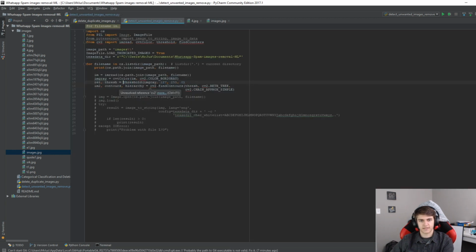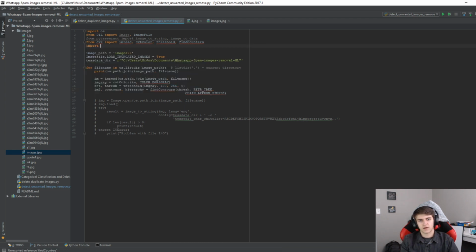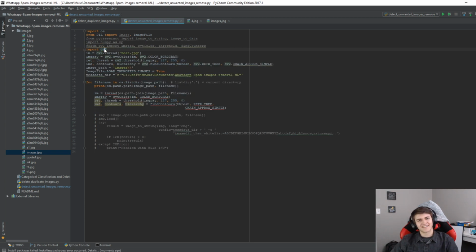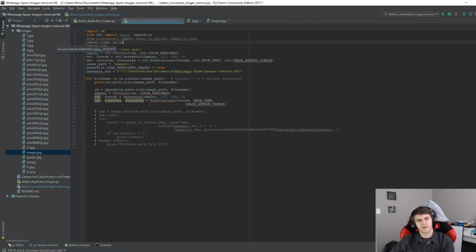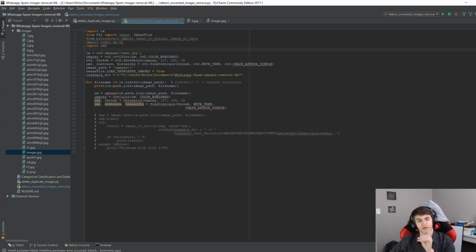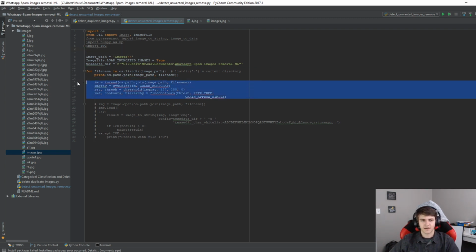Can remove this, and I believe that we can also remove the names here as well. I also want to import CV2 just by itself, hopefully. That's annoying and strange. I had to actually install CV2 directly from PyCharm, and now it's working. So I'm not going to do it this way because it actually looks like it's convention to do it how they were doing it, which would make sense.